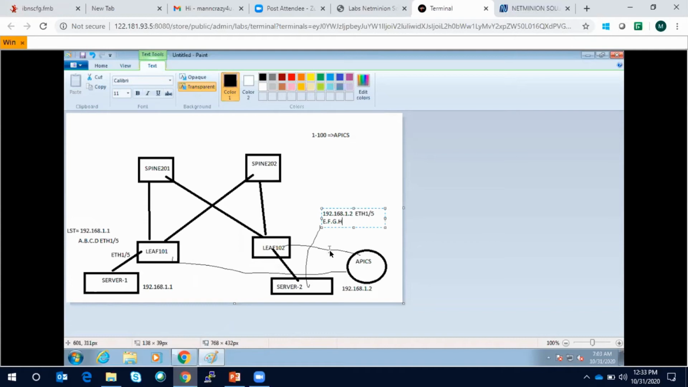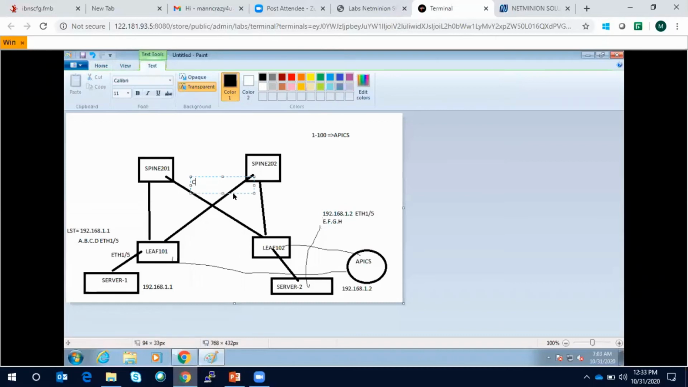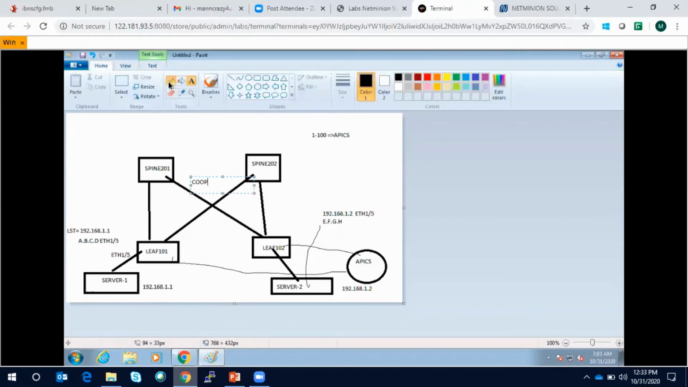Okay, then in the fabric there is one protocol that runs, which is known as COOP, Council of Oracle Protocol. The job of the Council of Oracle Protocol is to advertise all the end hosts to the spines. So no matter 201 or 202, this 201 will be aware about this 202. This 202 is also aware of this. So that means